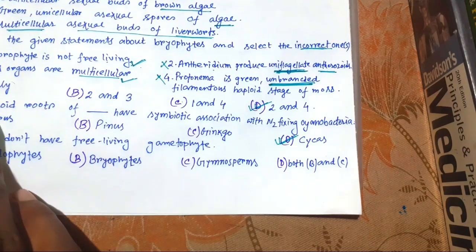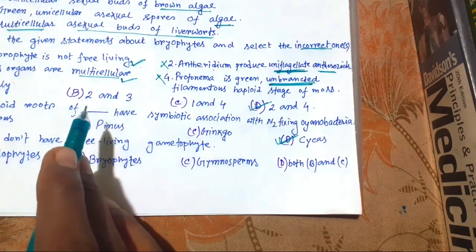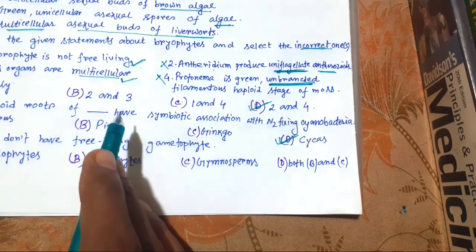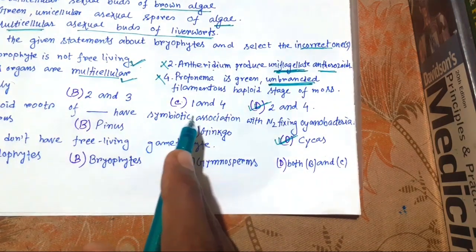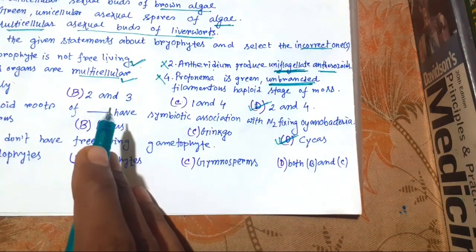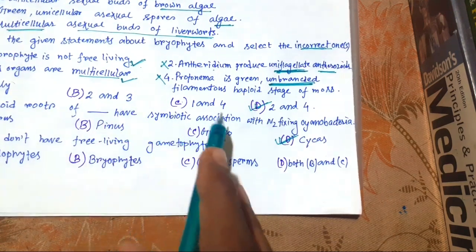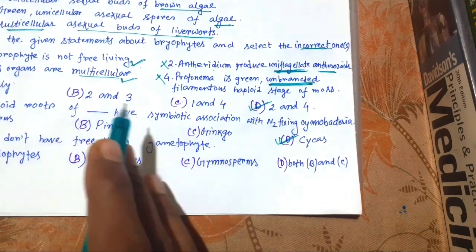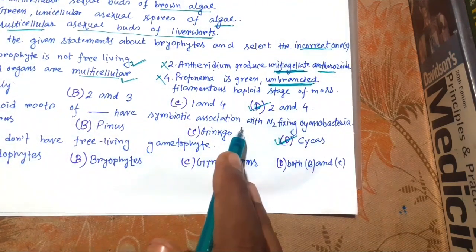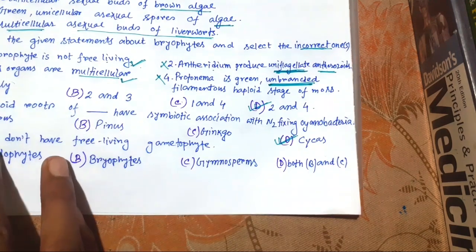In the middle cortex of coralloid roots, there is a broad blue-green zone that we call the algal zone. These coralloid roots are irregular, dichotomously branched, and they have no root hair and root caps. So this is about coralloid roots.